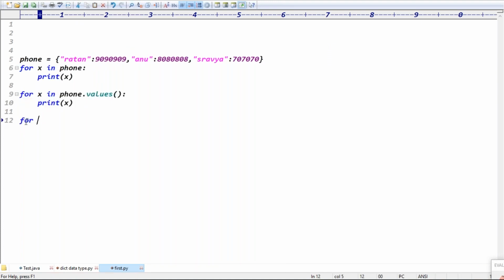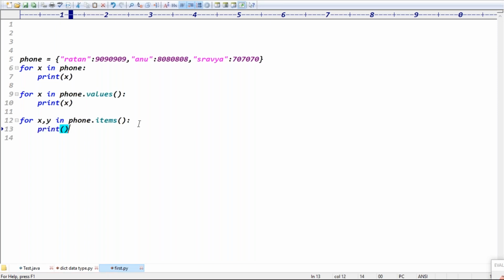Next one, here I can go for x comma y. Why x comma y? In phone data, I can use items, right? Items, guys, because an item contains both key and value. Then you can store them in two variables, x and y. Now x becomes the key, y becomes the value, right? Exactly. X becomes the key, y becomes the value.